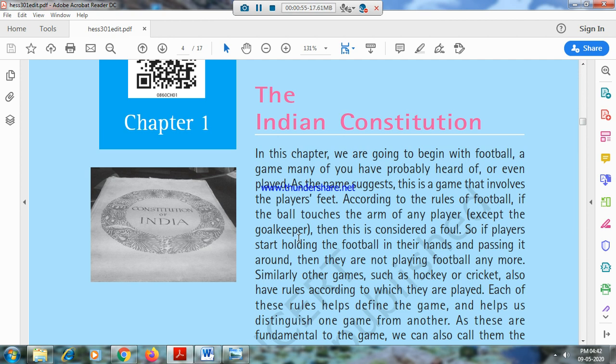Indian Constitution. What is a Constitution? Say, in a game, how are the rules framed? In our book, the football game is given. It has to be played with the foot. We should not touch the ball with hands. And such rules are there, right? Victory has a particular action, penalty has a particular action, like that.